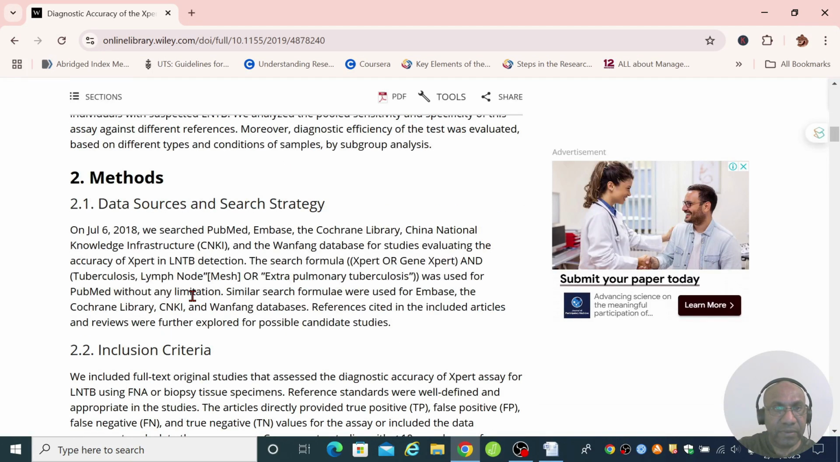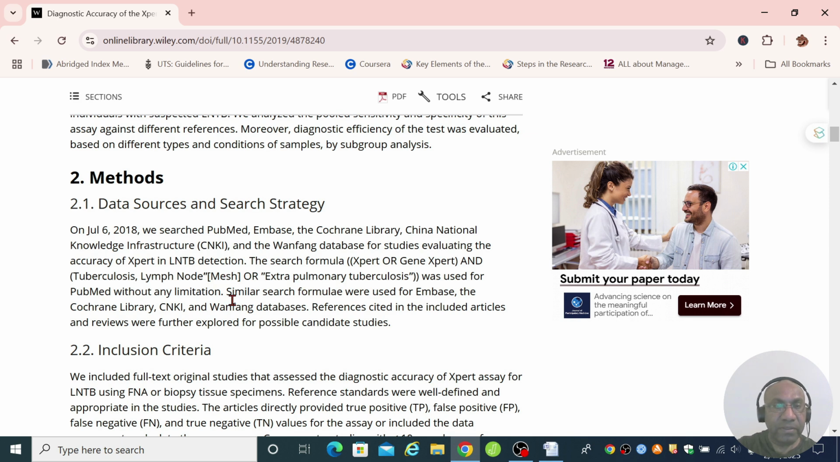Okay, here. And this is the search formula. And they use expert or gene expert, using a Boolean operator and tuberculosis or lymph node as a MeSH term, or extrapulmonary tuberculosis. Okay, so it was a very simple search. So I think I might do that and follow what they did.